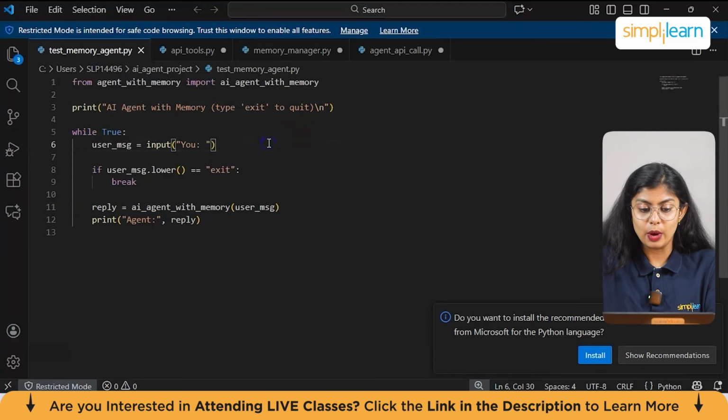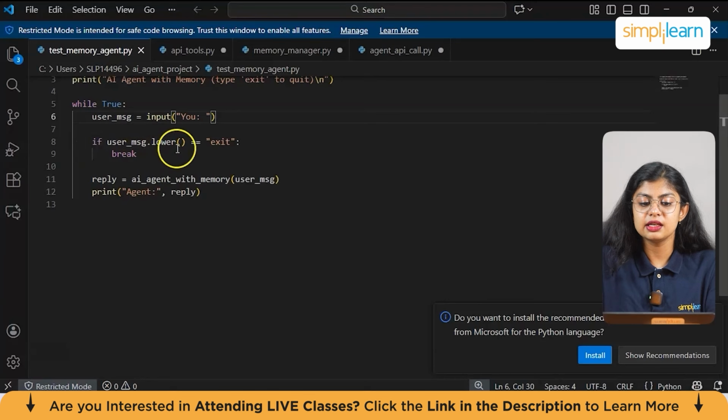Then we are entering into a while loop. This starts an infinite loop to keep the chat running, and then we have user message, which takes the input from the user every time they are typing something. Now there is an if condition. If the message is exit, it breaks the loop directly. Or else reply is equal to AI agent with memory user message. So this sentence basically sends a user message to the AI agent with memory, and the agent responds and updates the memory. And lastly, we print the AI response on the screen.